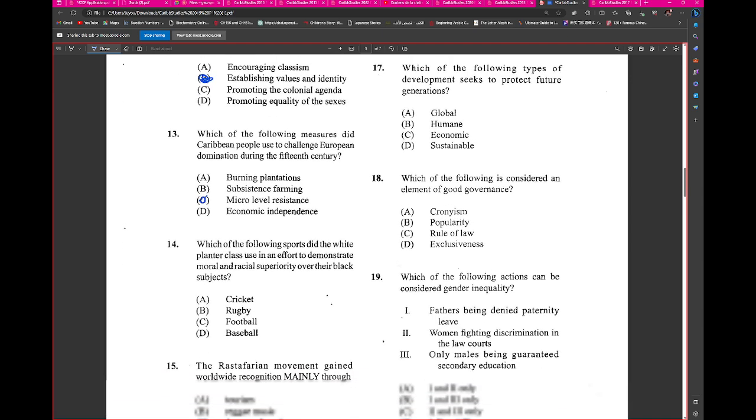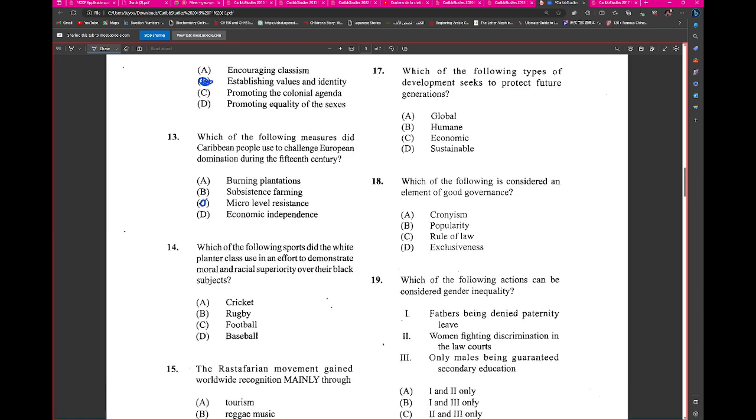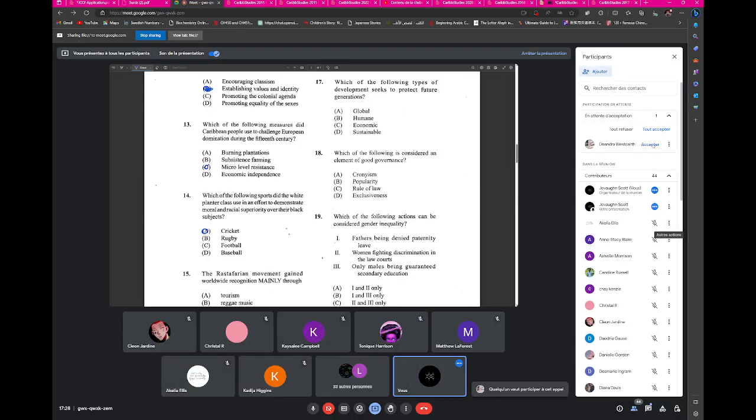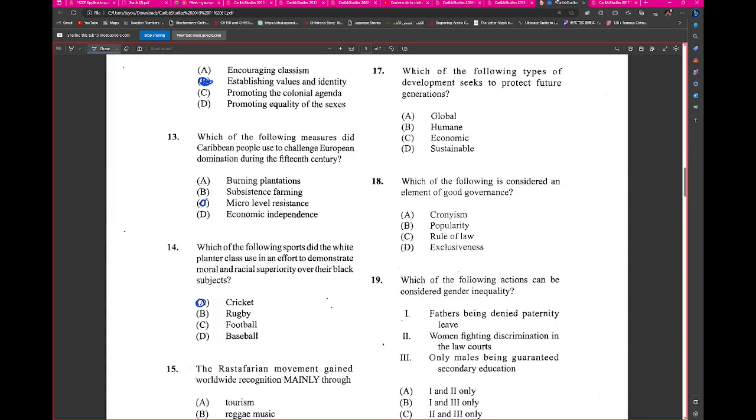Number 14. Which of the following sports did the white planters use in an effort to demonstrate moral and racial superiority over their black subjects? Cricket. Alright. I know they can barely play. I'm just joking. They can. They can still do them thing. Right, so I have that there.